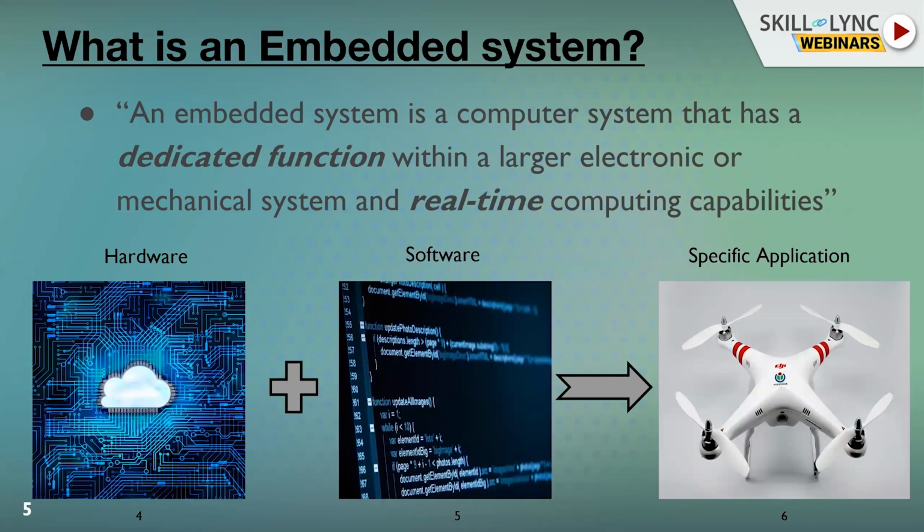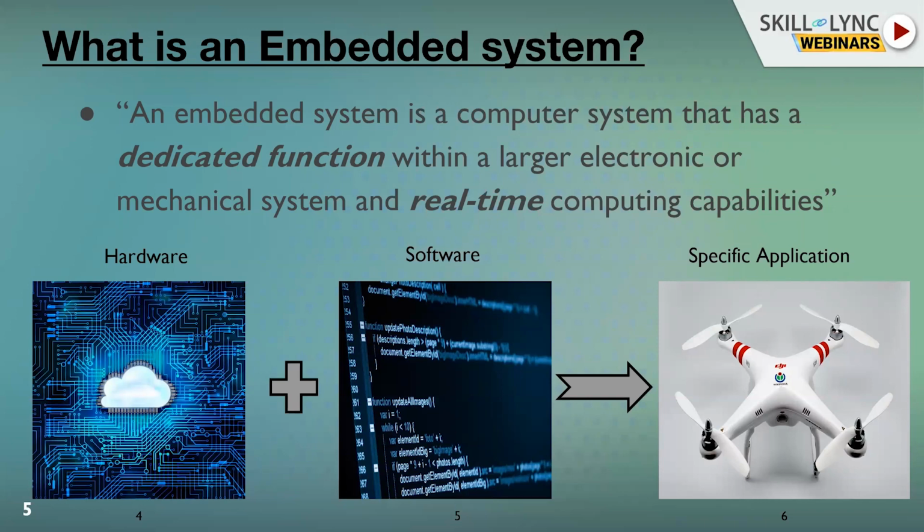So with that, I can clearly tell it is a combination of hardware plus software to do specific applications. So what are the specific applications? These specific applications are very dedicated function, real time, and very predictive in nature. So all those come under embedded systems.